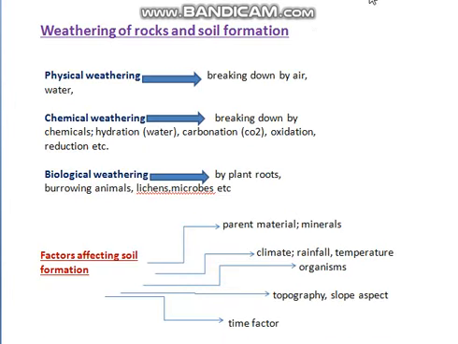Next, we come to the topic of weathering and soil formation. For the process of soil formation, all three types of weathering have to take place: physical, chemical, and biological. Physical weathering takes place by air and water. Chemical weathering takes place by breaking down by chemical agents. For example, if it is water, then it is known as hydration. Carbon dioxide, then it is carbonation. If it is oxidation, then addition of oxygen takes place, and reduction is where removal of oxygen takes place.